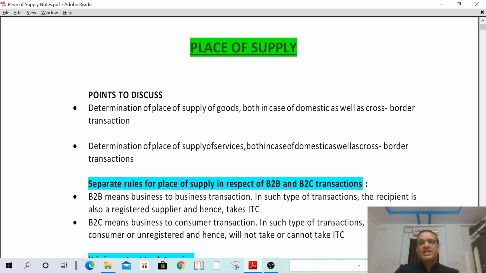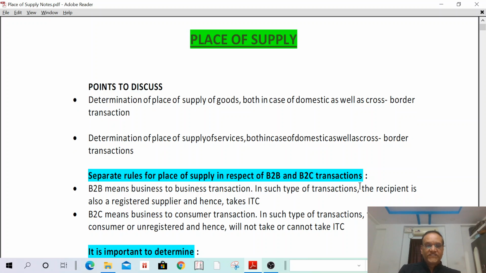So for B2B transactions, the recipient can avail input tax credit. For B2C transactions, the consumer is not registered. Once he is not registered, he is not able to claim input tax credit. That is the difference between B2B and B2C. B2B means business to business, B2C means business to consumer. In B2B, the recipient can avail input tax credit. In B2C, the consumer, the recipient, is not eligible to claim input tax credit.